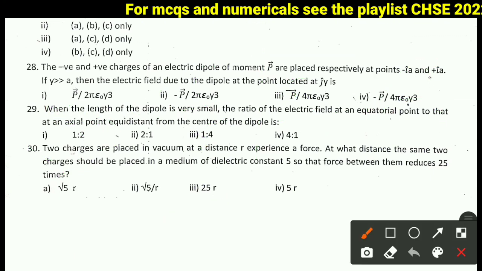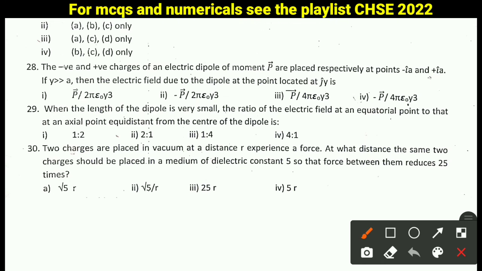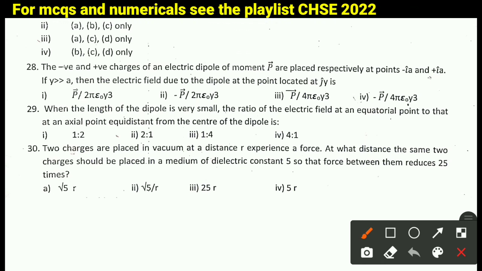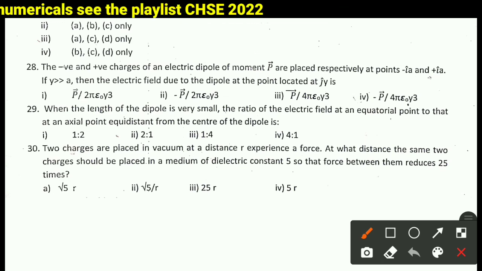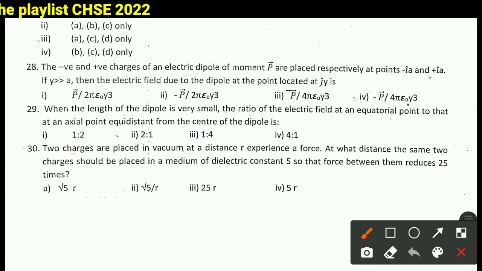Next question is question number 30. Two charges placed in vacuum at a distance r experience a force. At what distance should the same two charges be placed in a medium of dielectric constant 5 so that the force between them reduces 25 times?